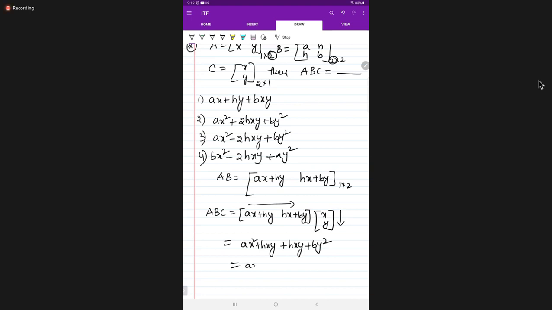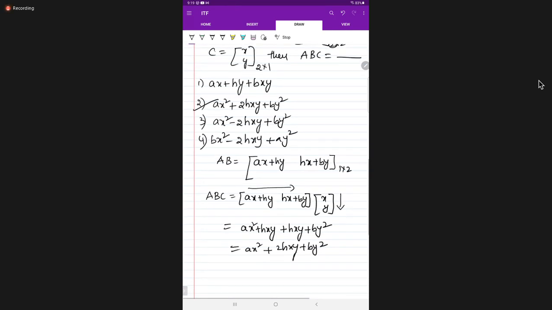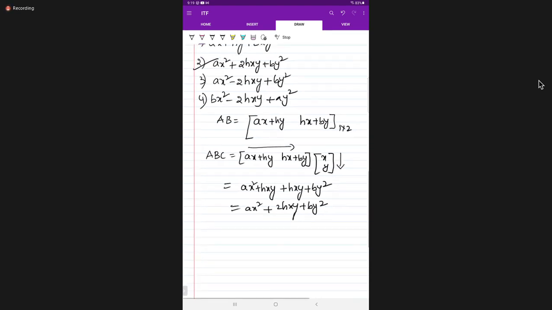What is the answer we get here? AX square plus 2HXY plus BY square. Ma'am, answer is the second option. Is there any doubt, students? Please respond. Is there any doubt? Next. Completed? Next question. Write down, students. It is important.